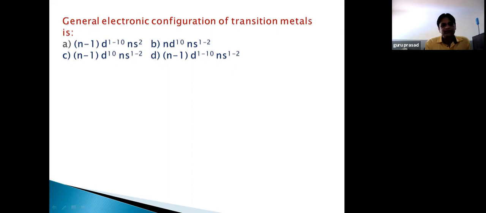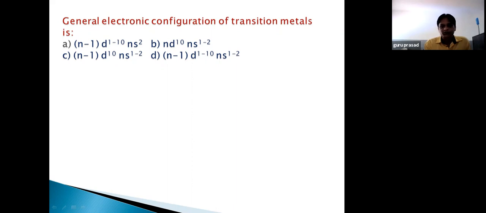So this general electronic configuration can be given as follows. The last but one shell can be represented as n-1, so (n-1)d1 to 10, then ns. Normally in ns, 2 electrons can be filled. But this general electronic configuration has many exceptions. Generally we can write the electronic configuration of d block elements as (n-1)d1 to 10 ns2.